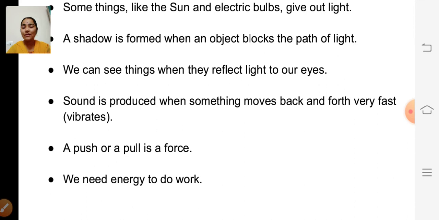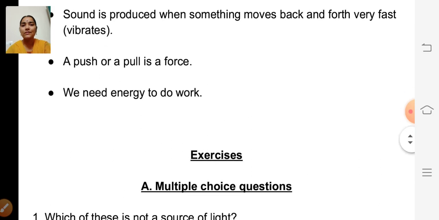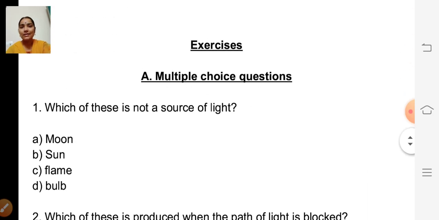So from where we get energy? We get energy from food. Okay. And the vehicles get energy from petrol or diesel. Okay. And the toy car gets energy from batteries. Okay. So these are all the things we have learnt in the lesson.